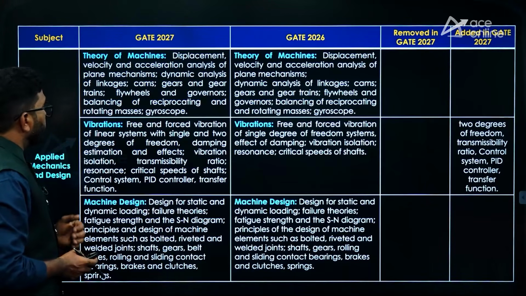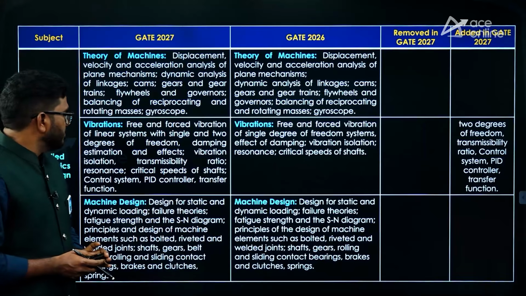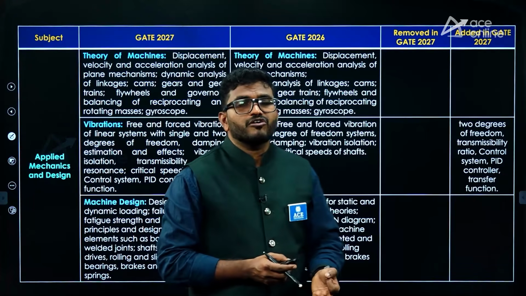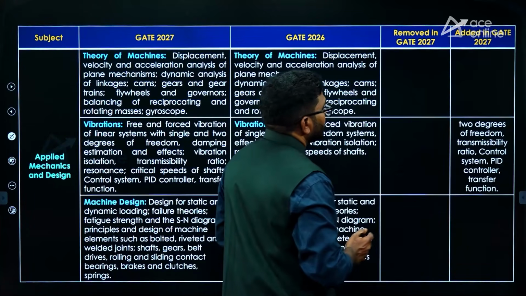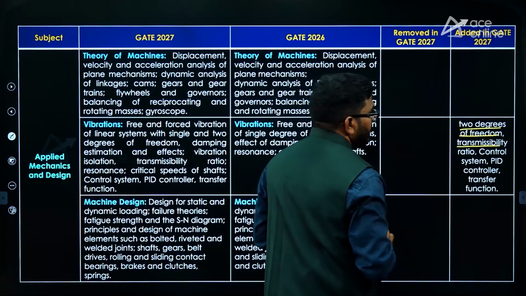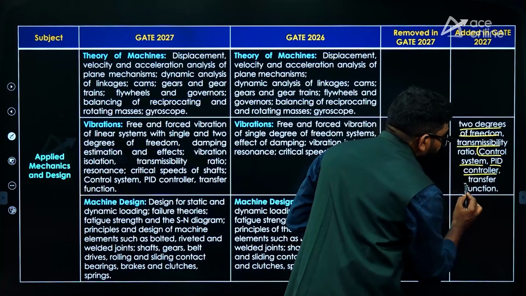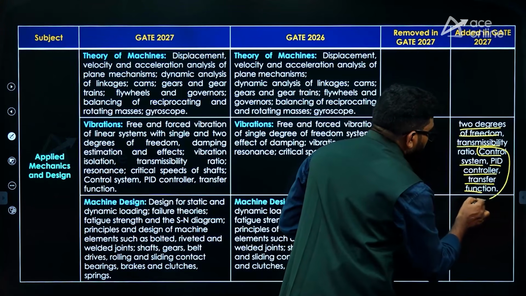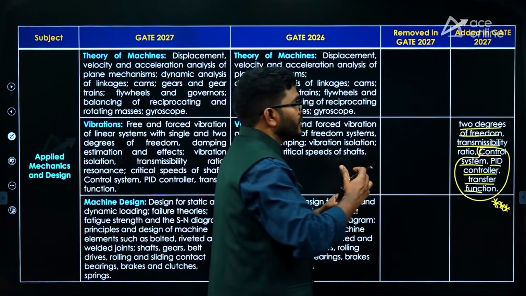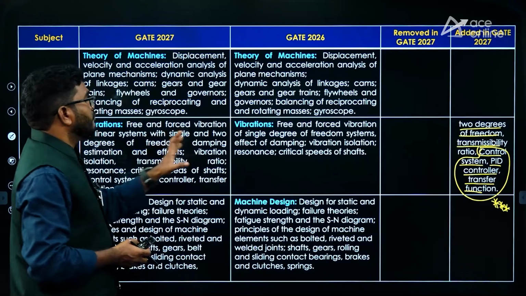From the applied mechanics and design point of view, there is no change in the syllabus in theory of machines, and no change in machine design, but they added some extra topics in vibrations. What are the topics they added? Two degrees of freedom and transmissibility, the transmissibility ratio. Then this is the new one: control system, PID controllers, transfer functions. Remember, this is a new one. Control system is slightly towards the electronics part, so this is a completely new topic they introduced with vibrations.